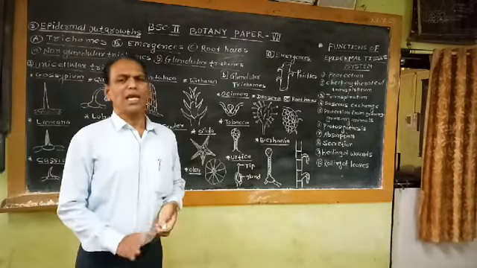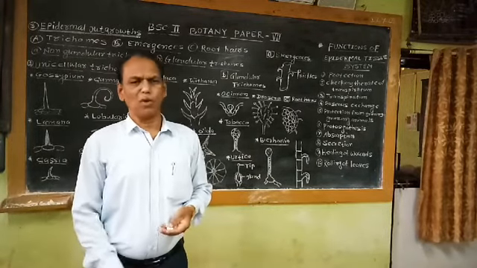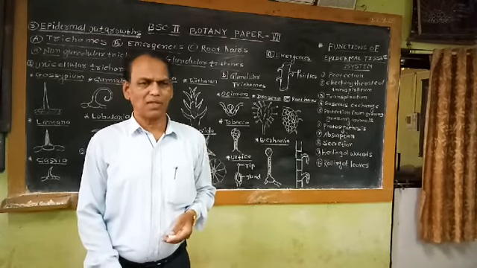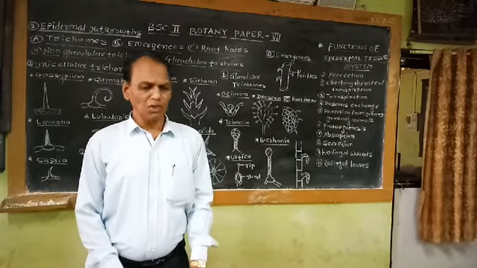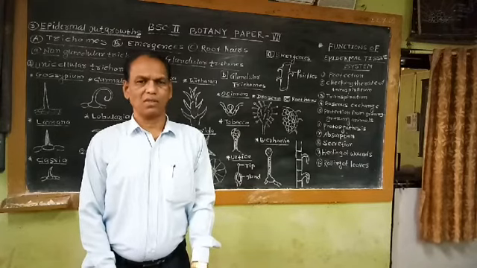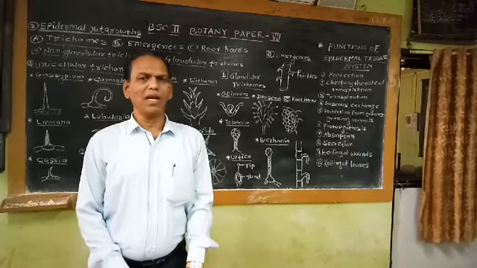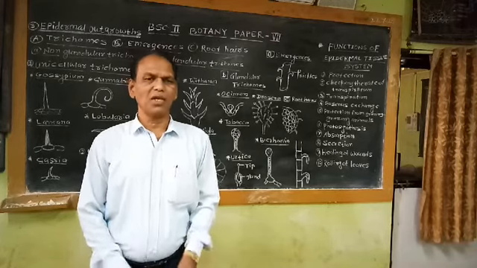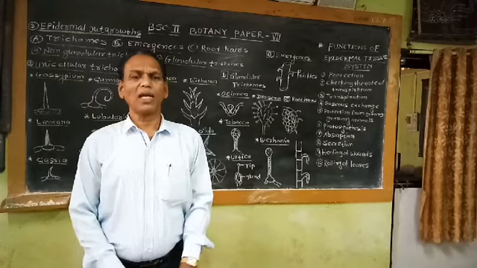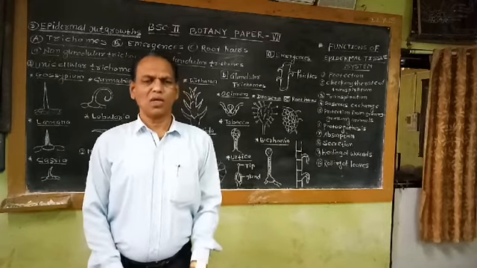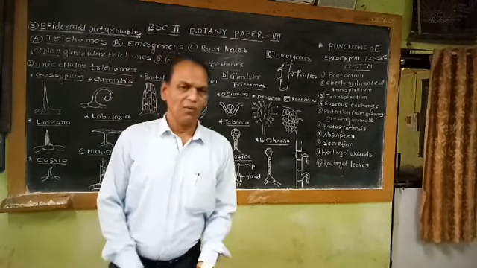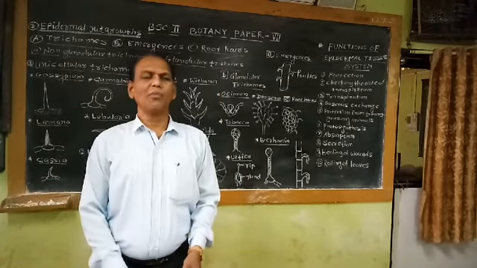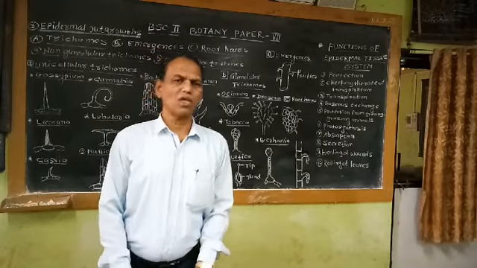Trichomes are any kind of appendages, it may be glandular, it may be non-glandular, arising from the epidermis of various organs of the plants. These trichomes may be unicellular or multicellular structures. The trichomes may be living or dead structures. The trichomes may be permanent or temporary structures. That means some trichomes are short-lived. They remain on the plant organs for a very short duration, while another kind of trichomes remain throughout the life of the plant on the particular organs or different organs of the plant body.